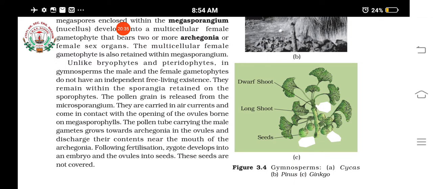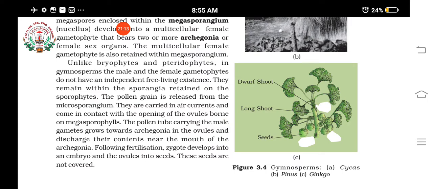So the pollen grains are what? Microspores, isn't it? They are released from the microsporangium and they are carried by air currents. That is another important feature. Till now what we have studied, the lower plants need water for reproduction. But here you see, air currents, means wind, takes the pollen grains, and these pollen grains will come in contact with the opening of the ovules. Okay, where are they found? On the megasporophylls, isn't it?